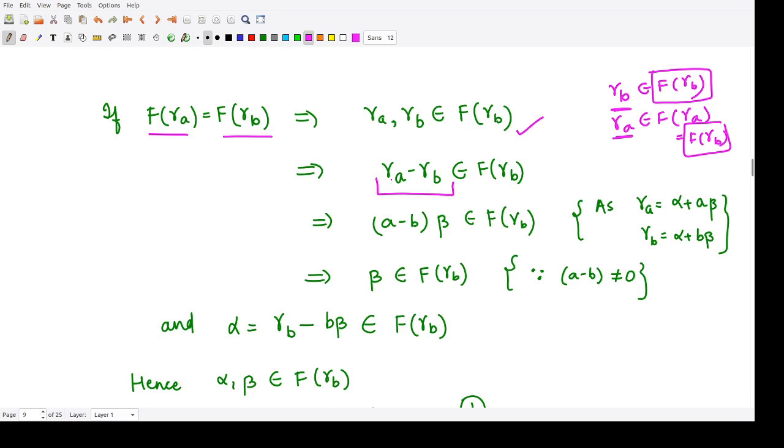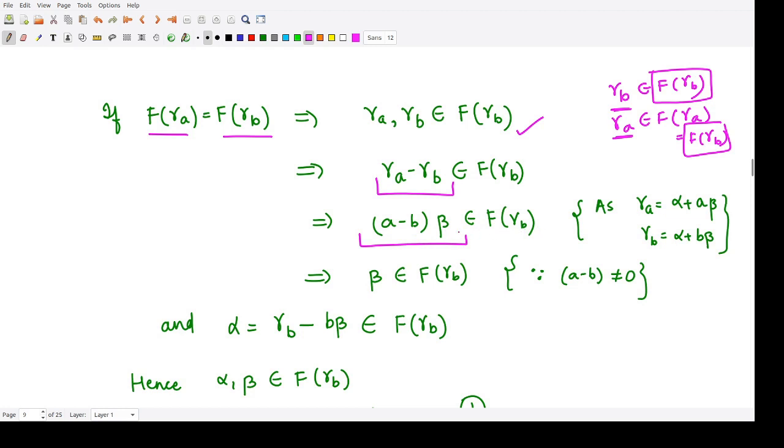And what was the definition of gamma A? Gamma A was alpha plus A beta, and gamma B was alpha plus B beta. So you could subtract these two, and you would have A minus B into beta. This element is also present in F of gamma B.